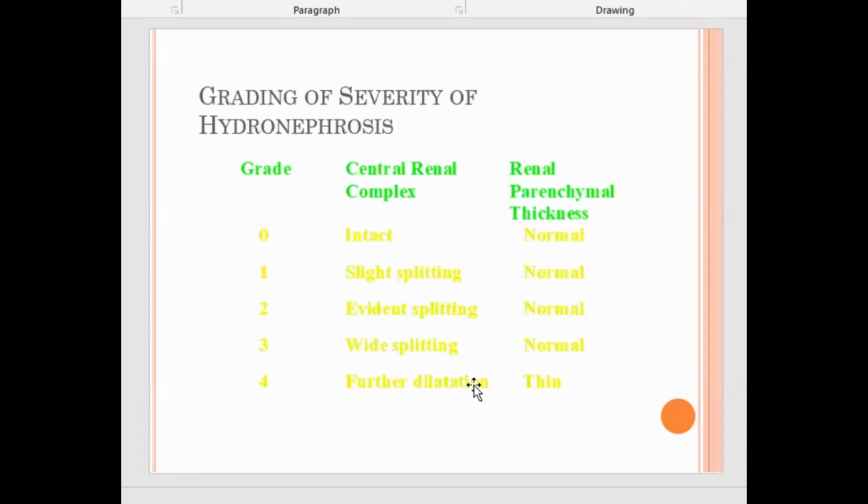Now, posterior urethral valve is congenital, and these patients also get hydronephrosis. This is prune belly syndrome. There is laxity of the anterior abdominal wall. Okay, prune belly syndrome. There is laxity of the anterior abdominal wall, and patients with this have an atonic ureter and bladder, and there is functional hydronephrosis. See the size of the abdomen because of hydronephrosis. The kidney is swollen, the entire abdomen is swollen, and there is an umbilical hernia as well. So this is the grading of this